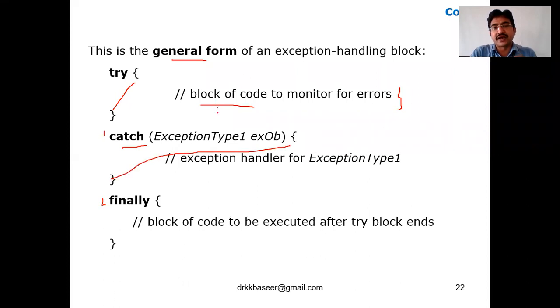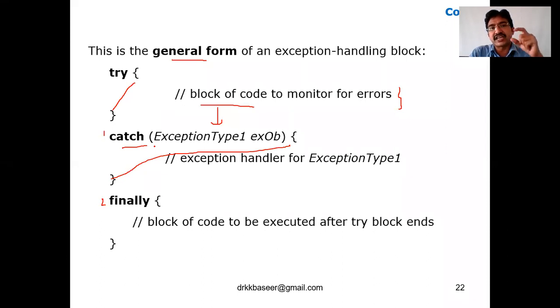Whatever exception is thrown by the try block, the catch block will catch it, and we check what type of exception it is. Already we have seen we have different types of exceptions, like IO exception, SQL exception, runtime exception. Under that we have arithmetic exception, null pointer exception, array index out of bound exception. All these are different types of exceptions. Based on what the try block throws, it will catch that particular exception. All the exceptions will not be caught by one catch block.